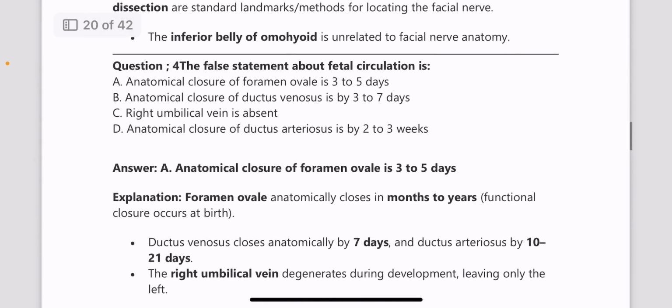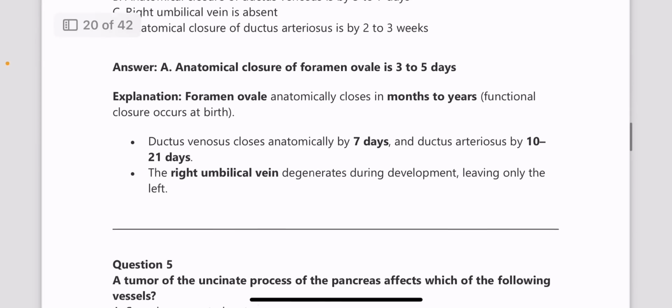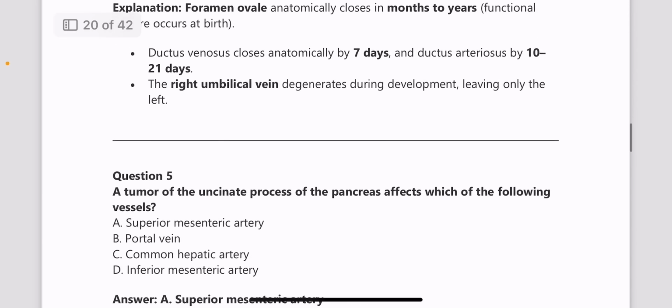Next, fourth false statement about fetal circulation. The false statement about fetal circulation is, answer is anatomical closure of foramen ovale is 3 to 5 days. That is wrong. It closes in months to years. So the closure of foramen ovale, ductus venosus, ductus arteriosus, all of these are very, very important. Please go through them. Very important. Anatomical closure and their functional closure is also important.